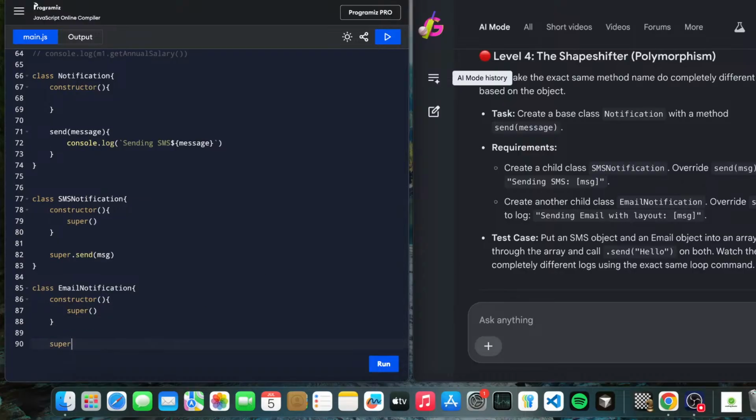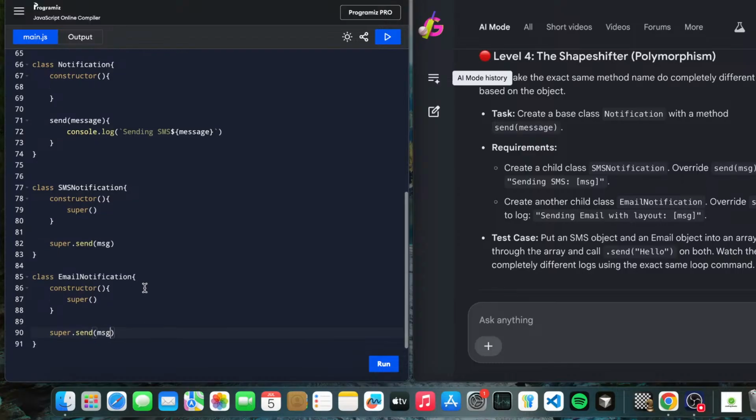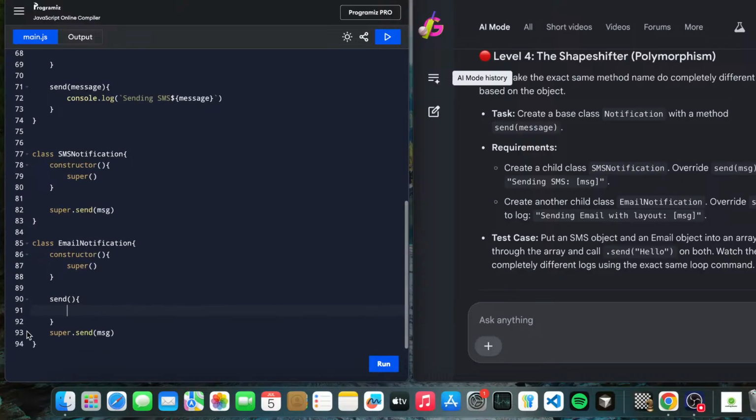Let's see. Overriding this message, and it should return something. Let's call the send, and here we will just return that thing.